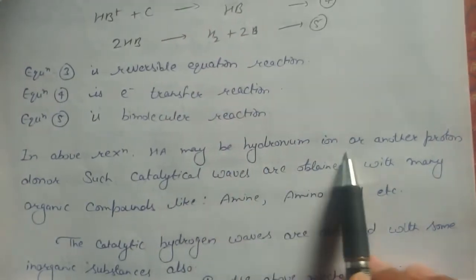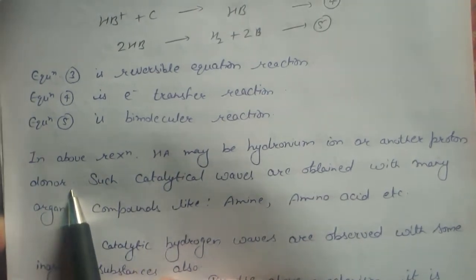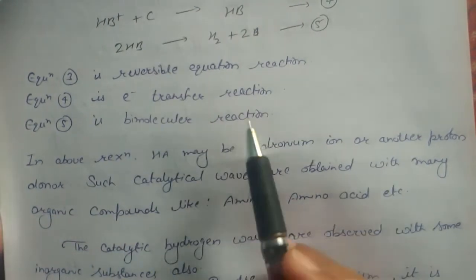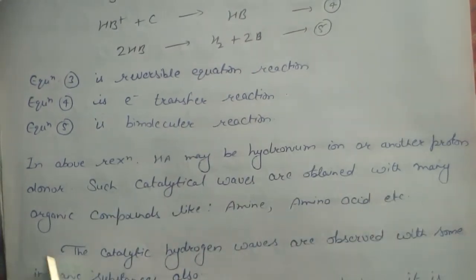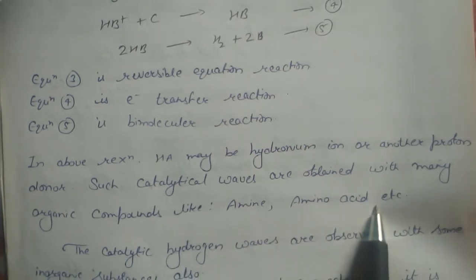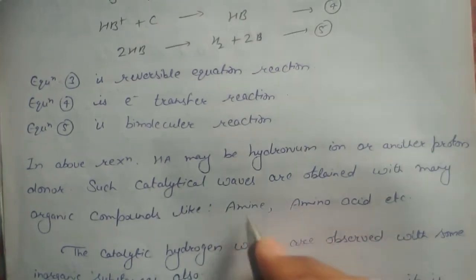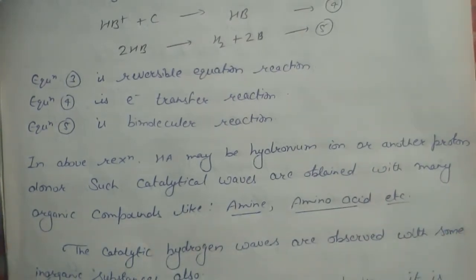So HA may be hydronium ion, and another proton donor, any kind of proton donor, because H positive is usually used as a proton donor. So such catalytic waves are obtained with many organic compounds like amine and amino acid. You can use any kind of organic compound. It may be amine, it may be amino acid, it may be any other material, whatever you like.